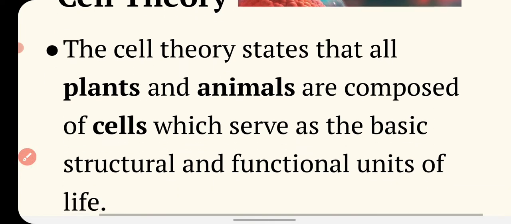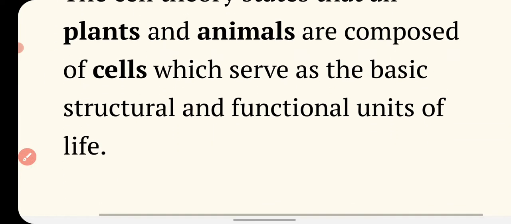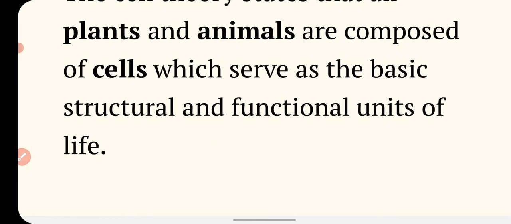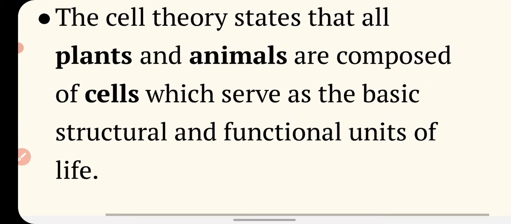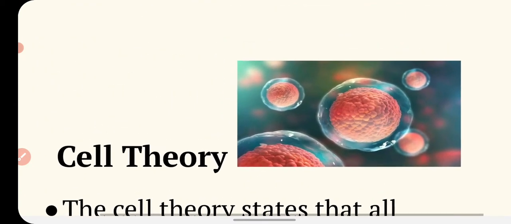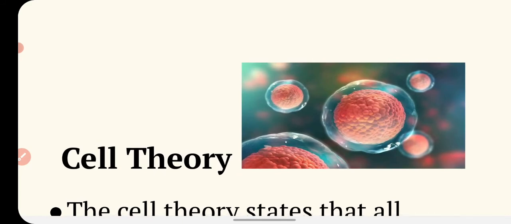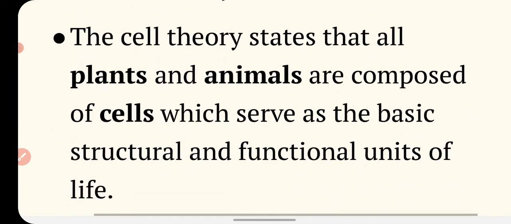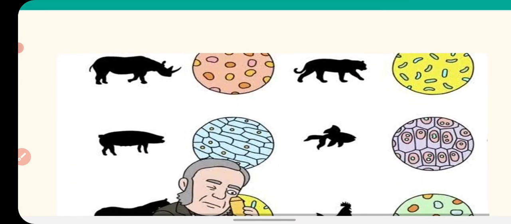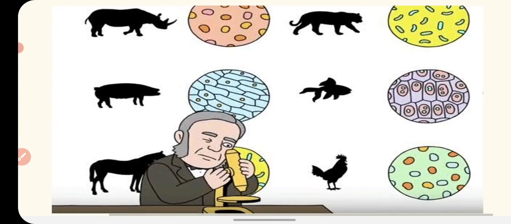The structural unit of life in an organism is the cell, and whatever work is done by the organism is basically done by the cells.